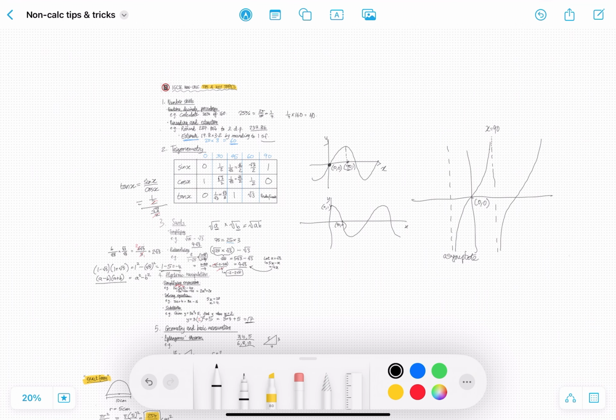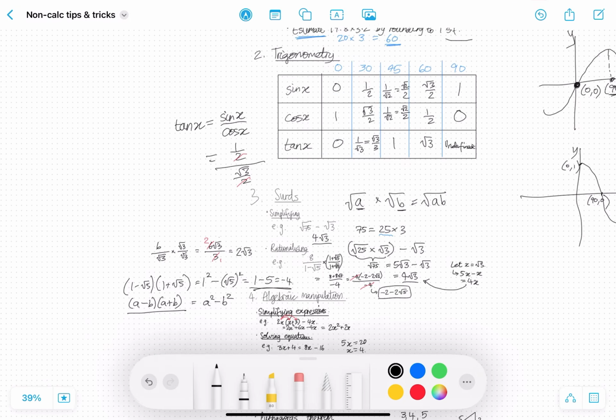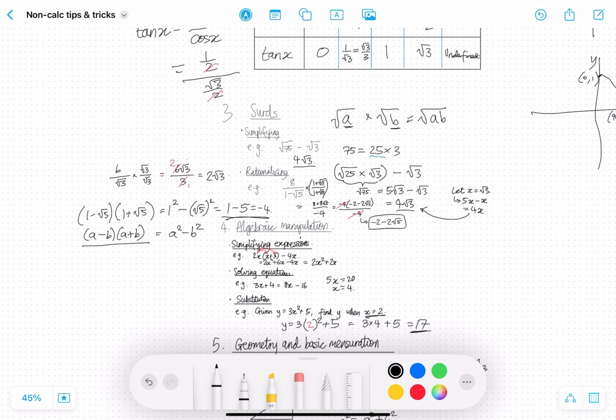Another tip I would give is to write out all the steps. As you can see here, I've written out all the steps for every question I did. I haven't skipped any steps. This will ensure that in the exam, first of all, you'll get partial marks for your working out. And secondly, it'll make it easier for you to identify any errors that you make while working. Because, of course, without a calculator, it's quite easy to make careless errors. And by showing your steps, it means that there's a lower chance of making these careless errors as you normally could without a calculator.